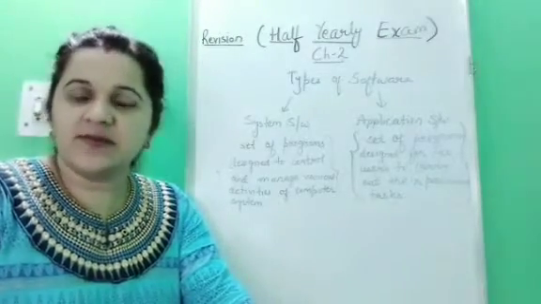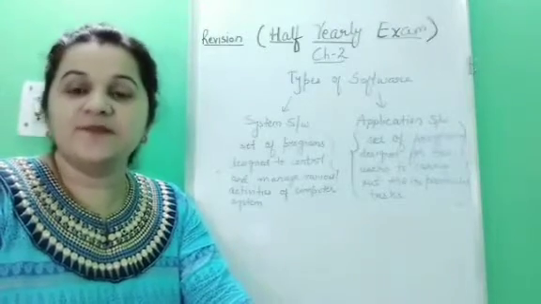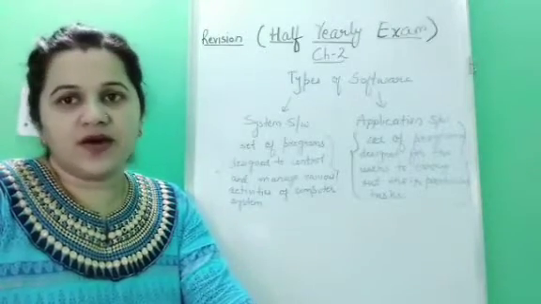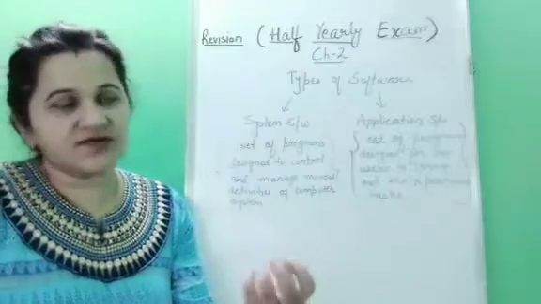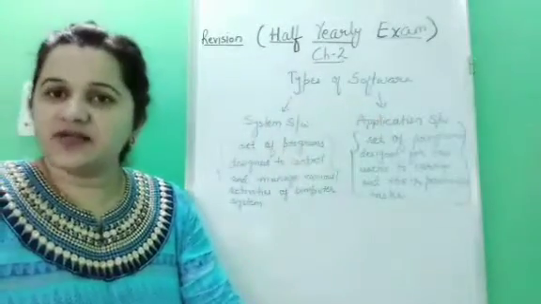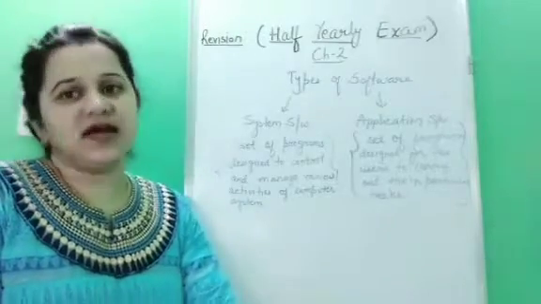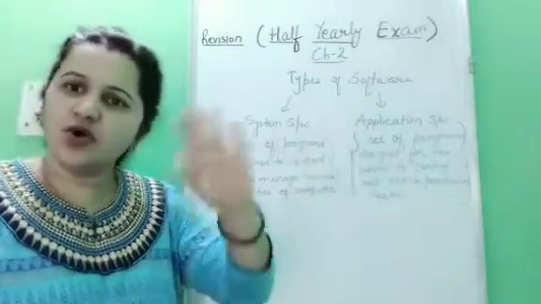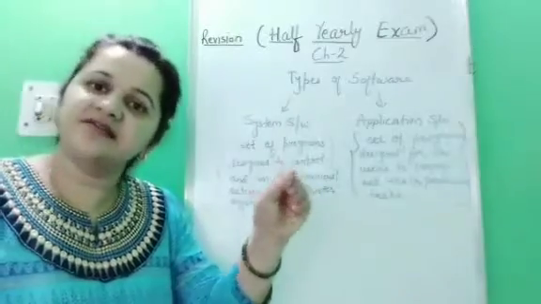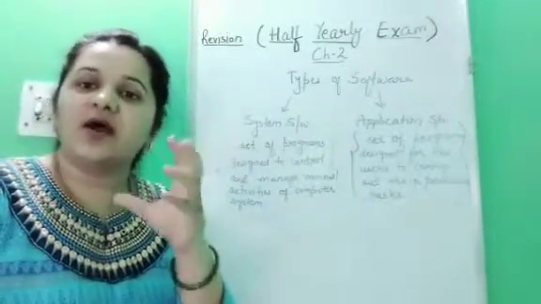Yes, Windows Media Player or VLC Media Player. Okay, so for this we require particular software. Those are the application software, which are used to do a particular task. They will not manage the whole computer system. They are designed to carry out a particular task.